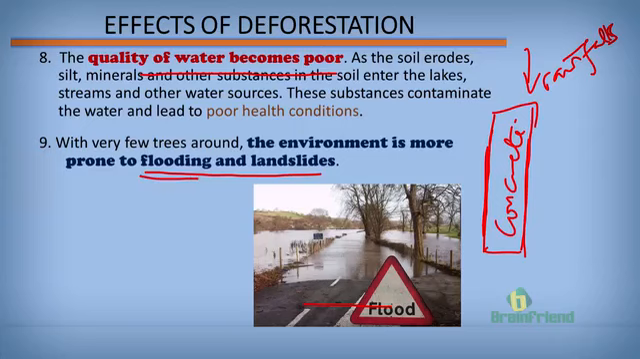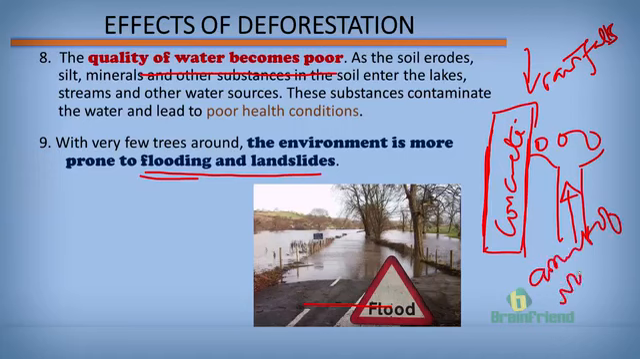Trees also help pull up water via their roots. When so many of these trees are cut down, the great quantity or amount of water these trees would have absorbed and stored will no longer function, therefore leading to more flooding and landslides.